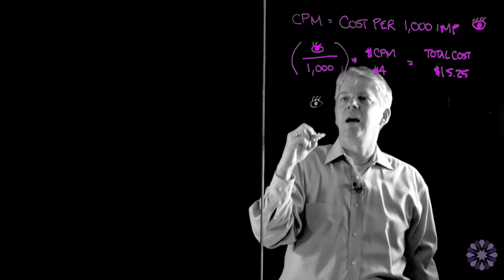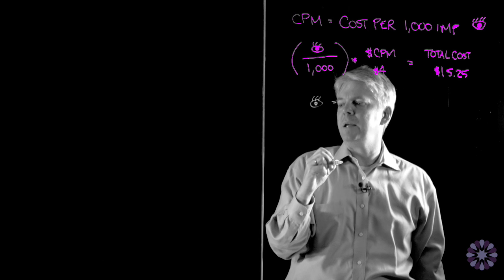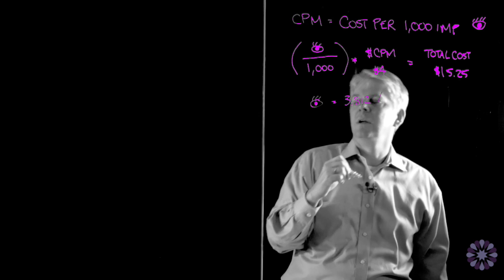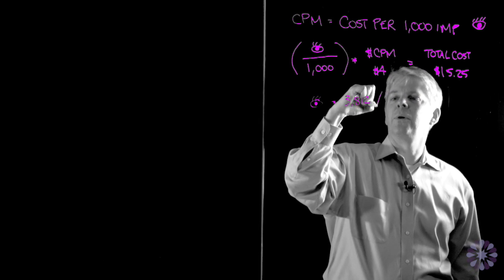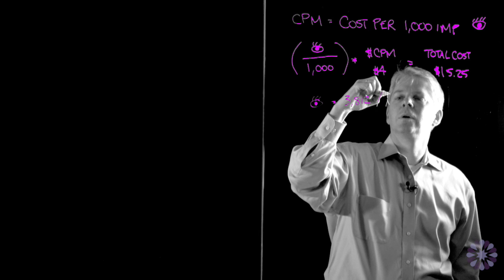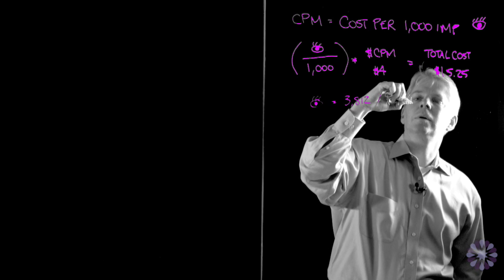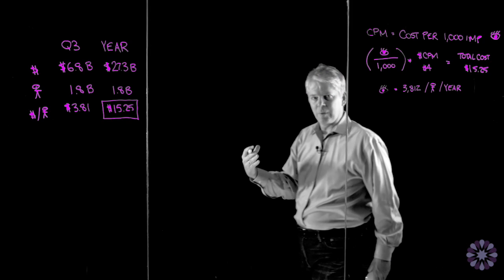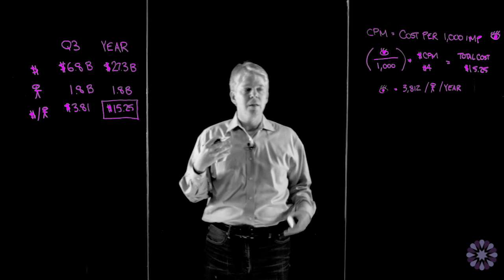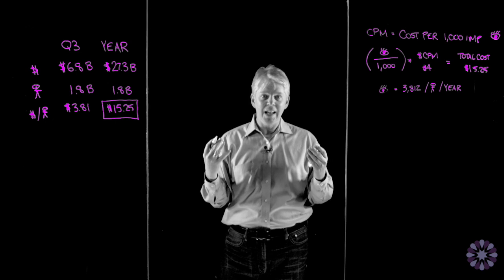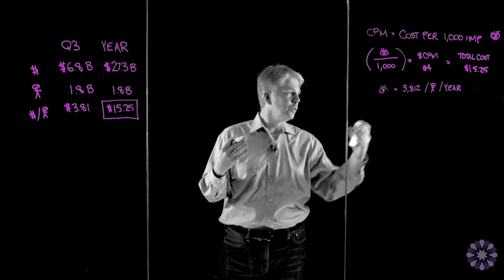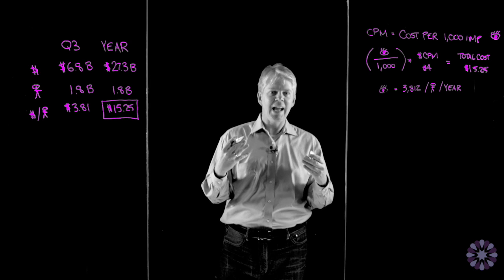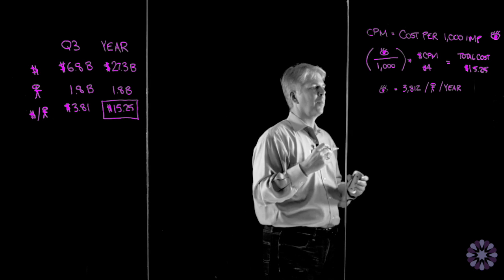And so if you take the eyeball and solve for that, what it ends up being is 3,812. That's impressions per user per year. And let's stop and think about that for a second. That says that Facebook, in order to generate the value that it's created, that we've been talking about, has to serve 3,812 ads per user per year. And that sounds like a tremendous amount. It's like, holy cow, 3,800 ads sounds like way more than I would ever want to watch.